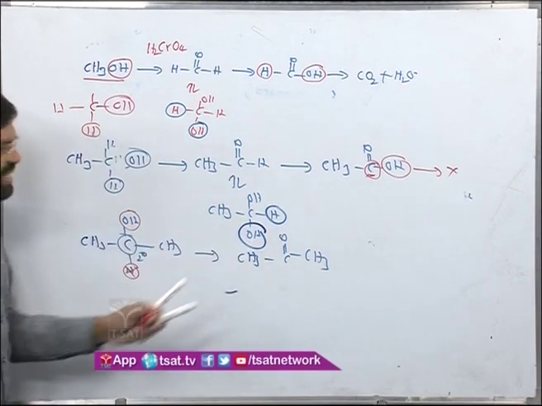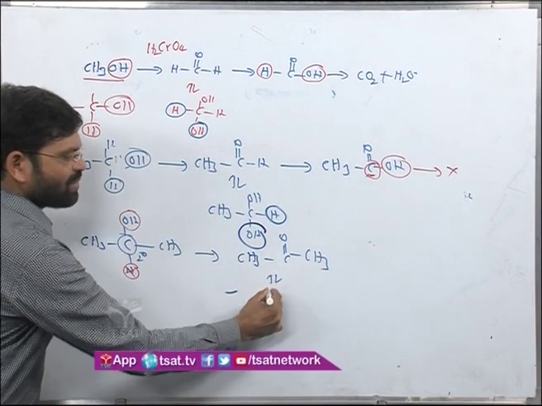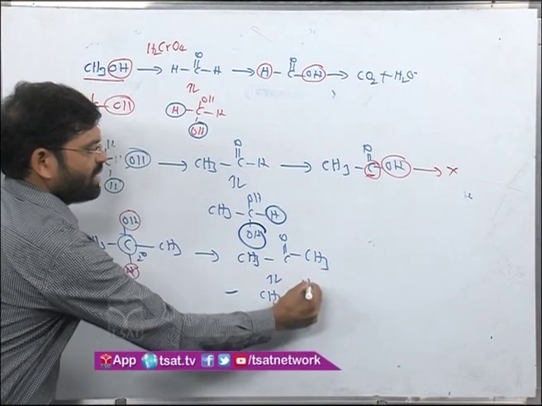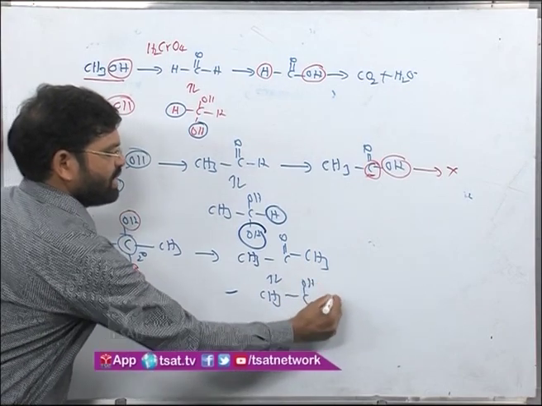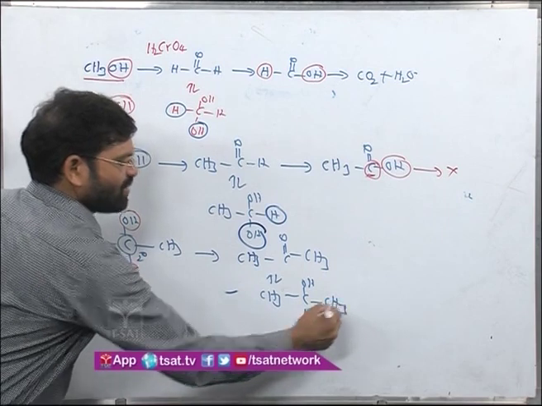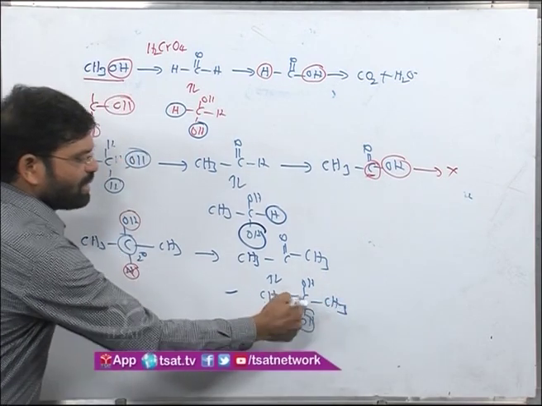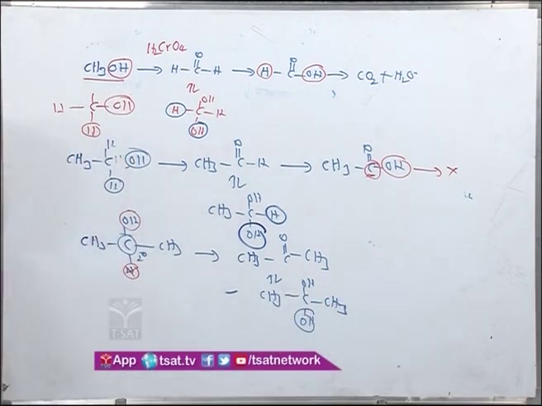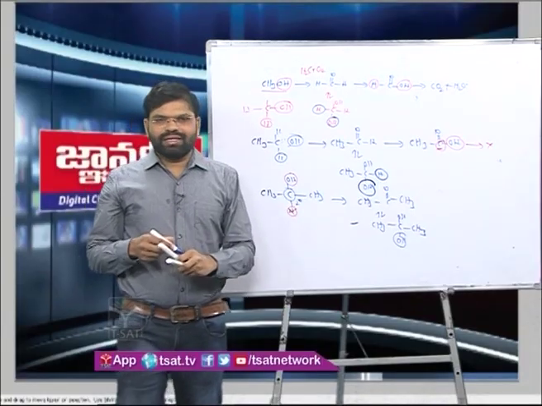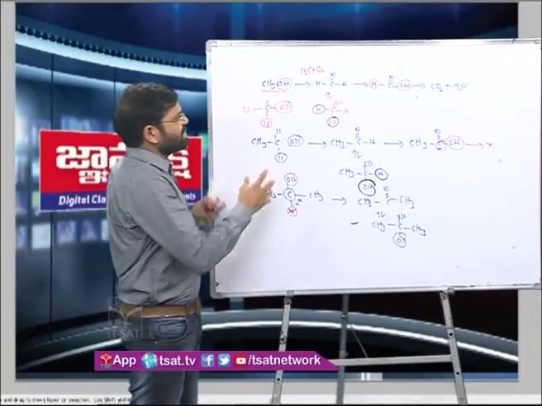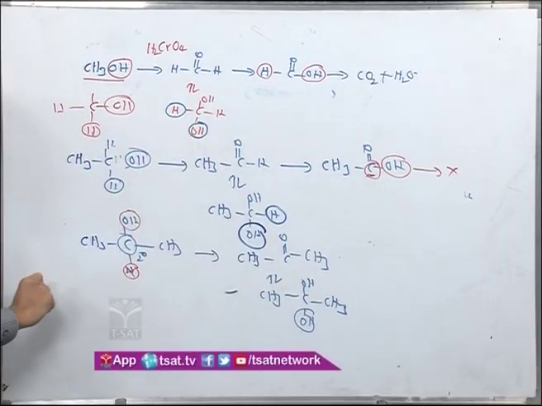Now, this further does not undergo reaction even though the diol is present here, CH3 C(OH) OH and CH3. This condition it is not fulfilling; OH is present, but there is no hydrogen on the same carbon. So, it stops at the ketonic stage. So, here actually the major thing is the hydrogen breaking from it.